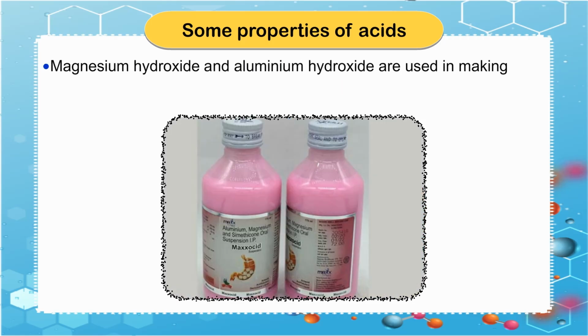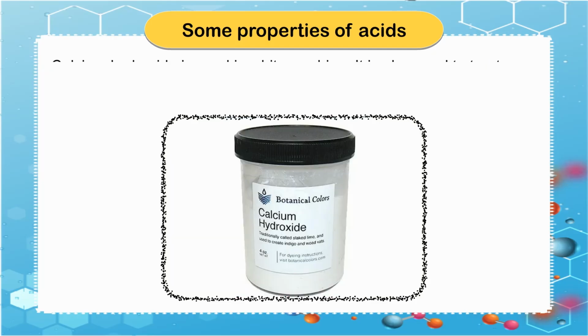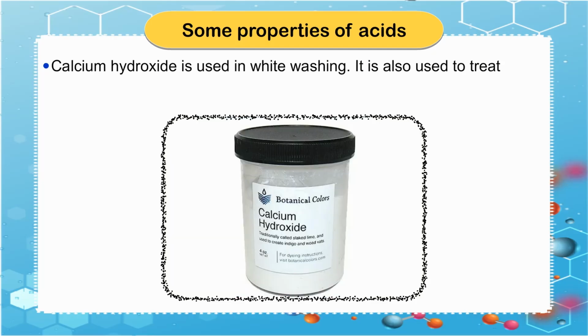Magnesium hydroxide and aluminium hydroxide are used in making antacids. Calcium hydroxide is used in whitewashing. It is also used to treat acidity of soil and in making pesticides.